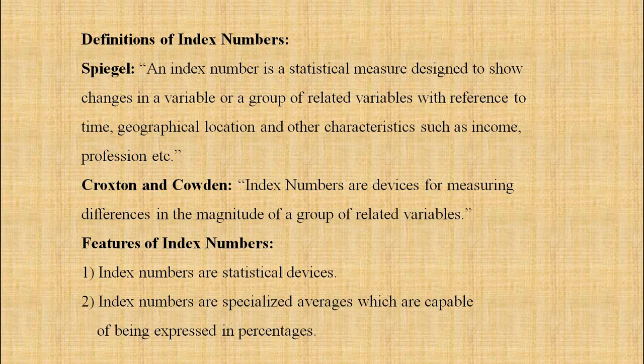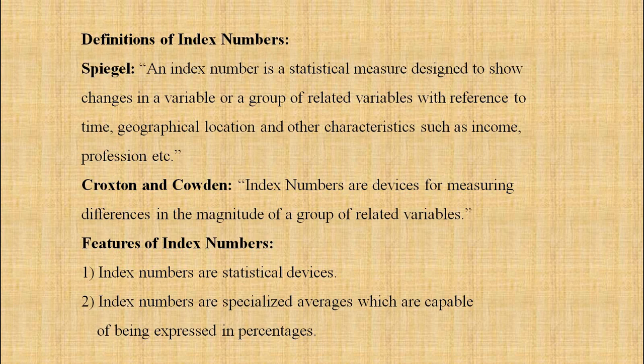Spiegel: an index number is a statistical measure designed to show the changes in variable or group of related variables with reference to time, geographical location and other characteristics such as income, profession, etc. This definition is given by Spiegel.